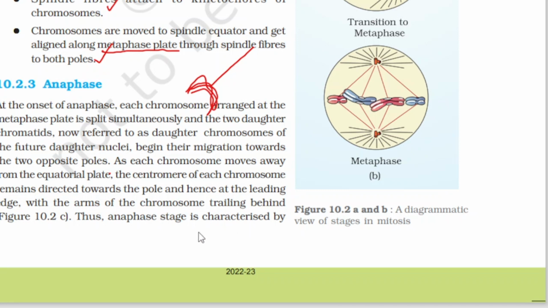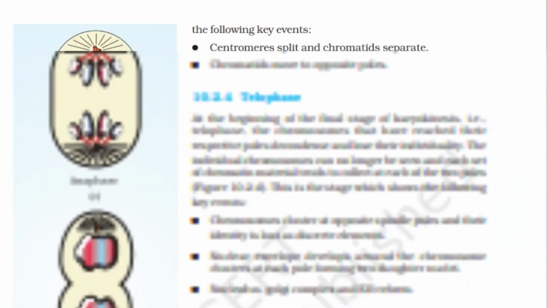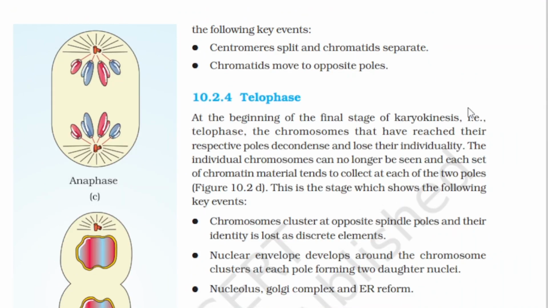Thus, the anaphase stage is characterized by the following key events. What are those events? Centromere splits and chromatids separate. Okay, so chromatids move to opposite poles. Now you can see here how clearly it is. Now we understand what exactly occurs in anaphase.